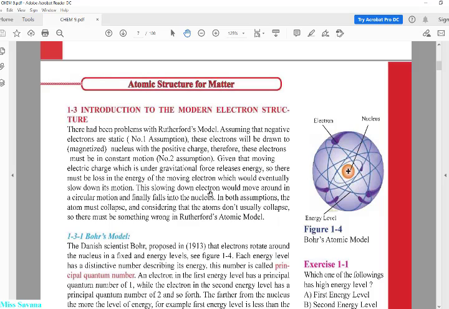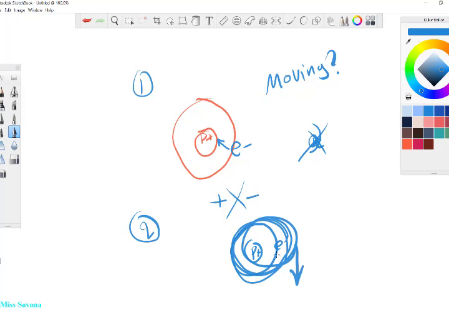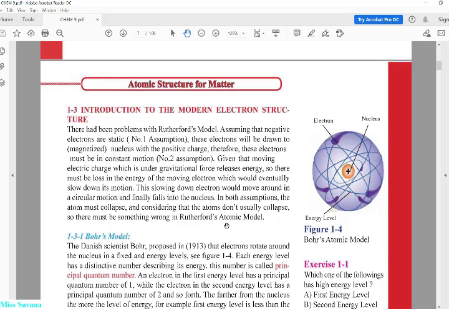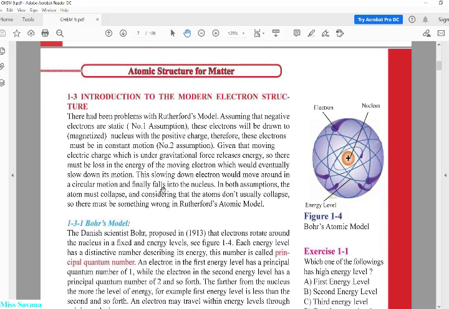This slowing down electron would move around in a circular motion and finally fall into the nucleus. راح تظل تدور بشكل دائري وبالنهاية راح تسقط في النيوكليوس, and the atom cannot fall down. So finally it will fall down into the nucleus.